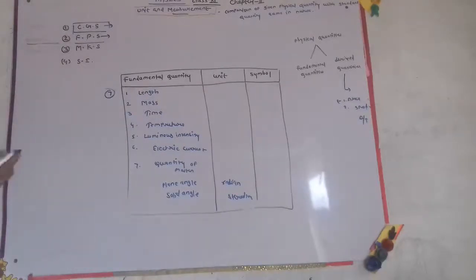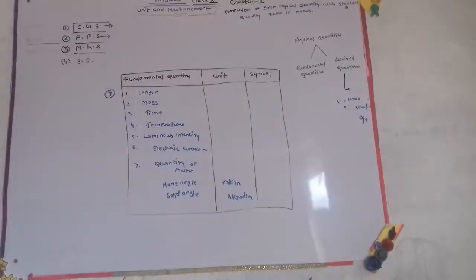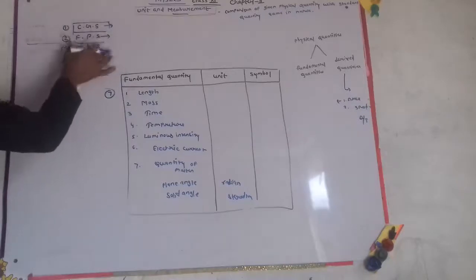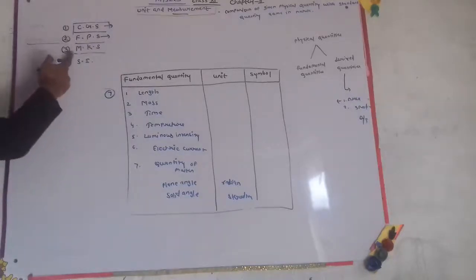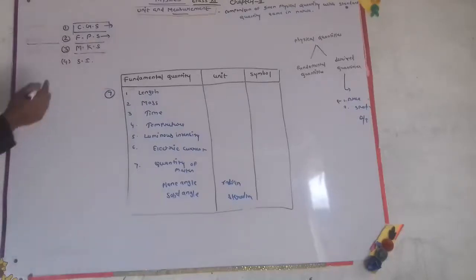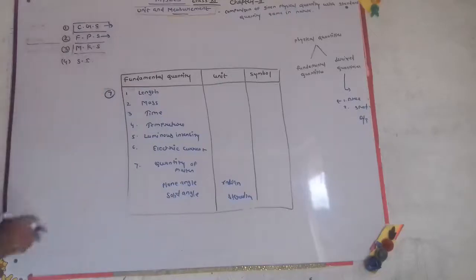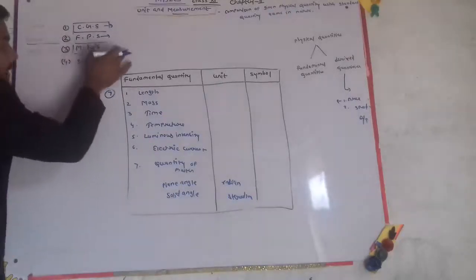The third one is the MKS system, meter kilogram second. Length is measured in meter, mass in kilogram, and time in second. The MKS system is also the metric or decimal system.